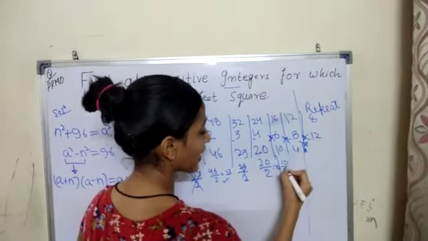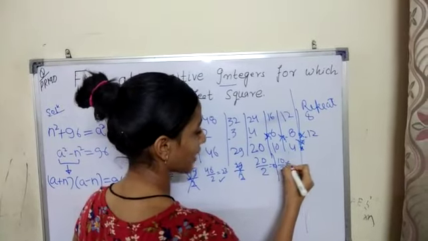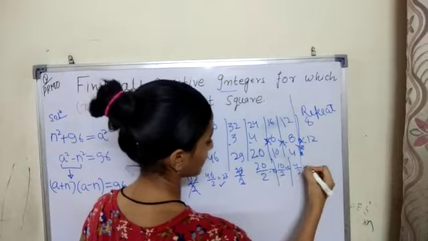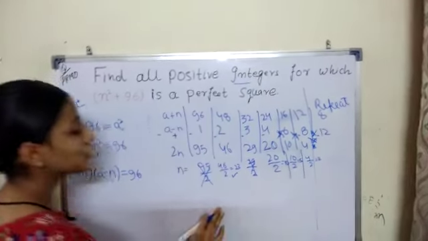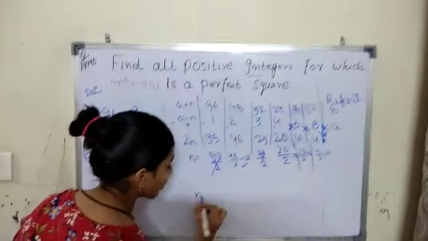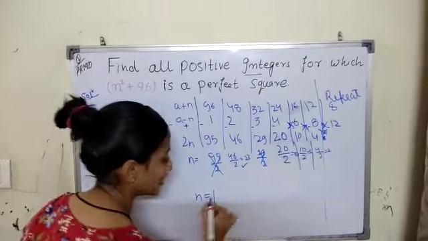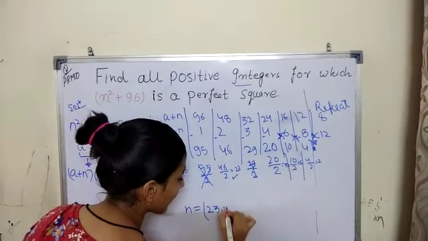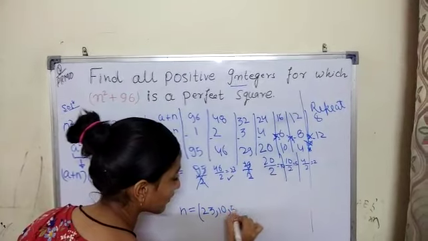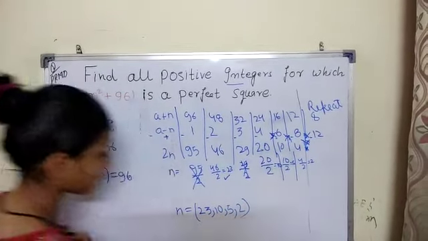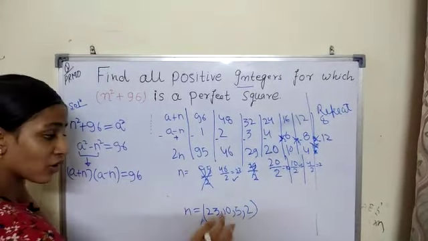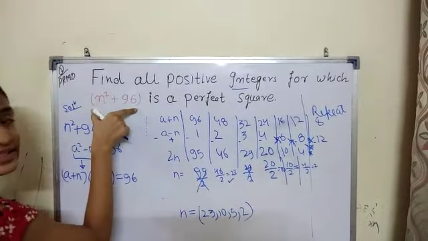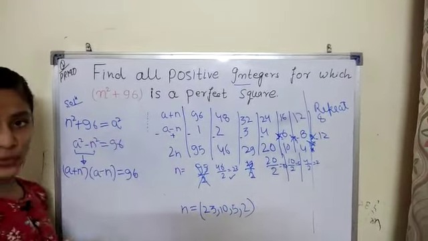Then 10 divided by 2 equals 5. And 4 divided by 2 equals 2. So for n, we get the following values: 23, 10, 5 and 2. There are only 4 positive integers for which this term is a perfect square.